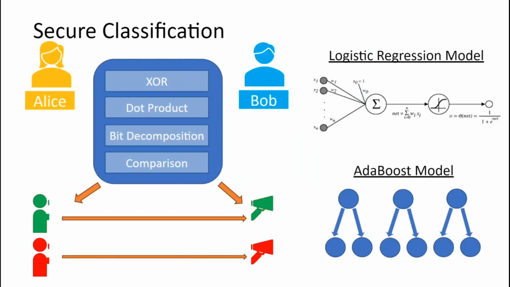So once they do this, they can do secure classification. And in this case, Bob's model, it's either a logistic regression model or an AdaBoost model. And both of these can be computed using 4 secure protocols, and these are XOR, dot product, bit decomposition, and comparison. So Alice and Bob work together, they compute all of this, and in the end, they get the shares of the resulting classification. Alice will send her shares to Bob, where Bob will finally learn what the classification is.